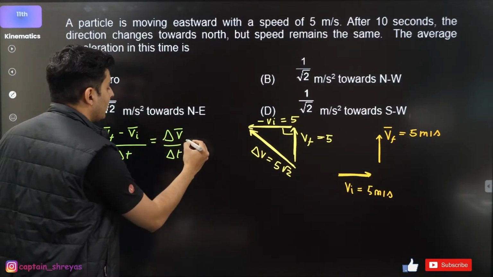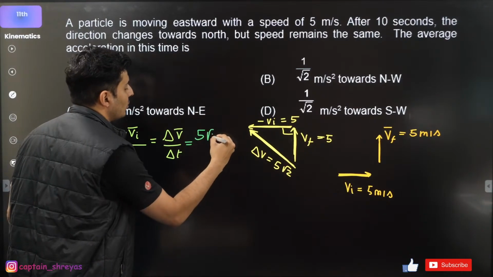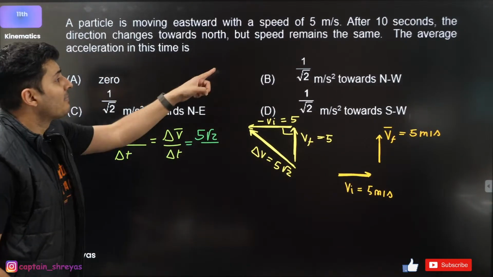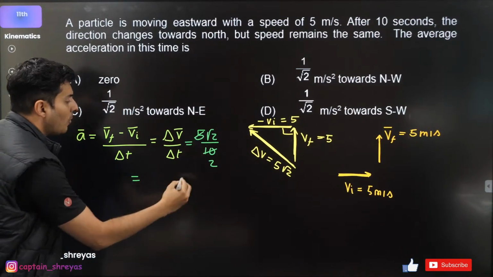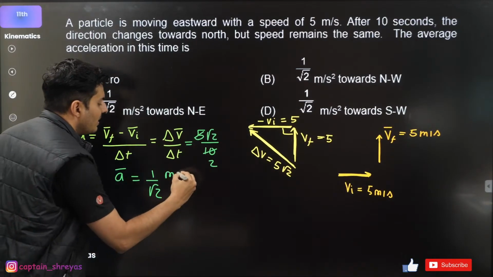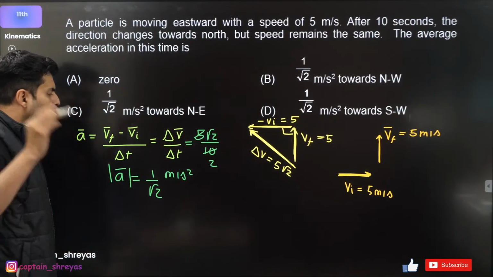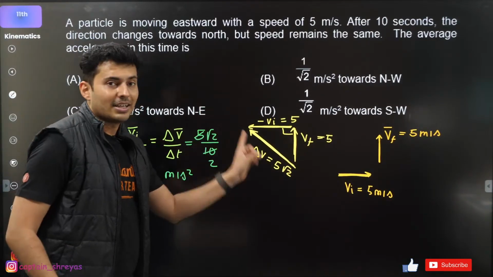So I got the numerator of this equation. The numerator is 5 root 2. The denominator, time, how much is it? 10. So 5 goes with 10 two times. Root 2 by 2 is 1 by root 2. So that is the acceleration, in meters per second square, but this is magnitude wise again. Which direction is it? This direction.